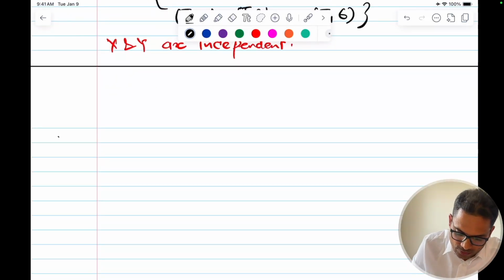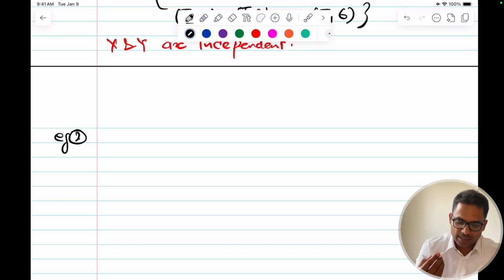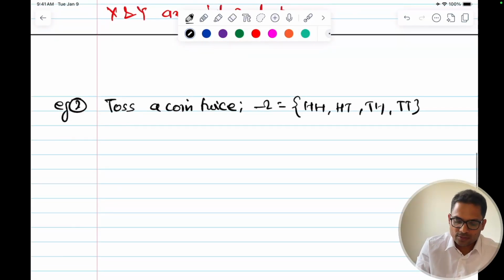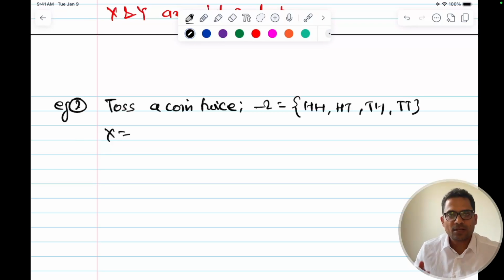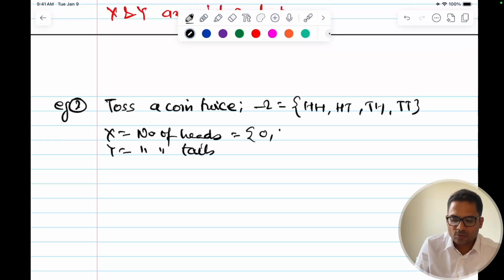Okay. So I'll give the second example. With this you will understand a bit better. This time the setup is toss a coin twice. What will be the possible outcomes here? Head head, head tail, tail head, and tail tail. Now how am I defining my random variables? Let's define x as the number of heads and y as the number of tails. So this will be either 0, 1, or 2, and similarly this will be 0, 1, 2.